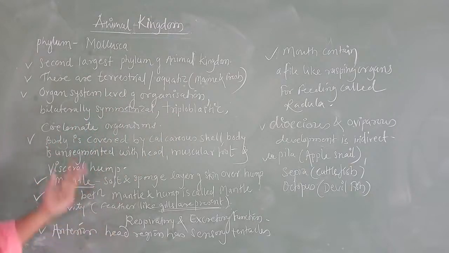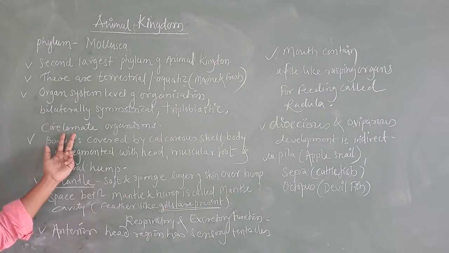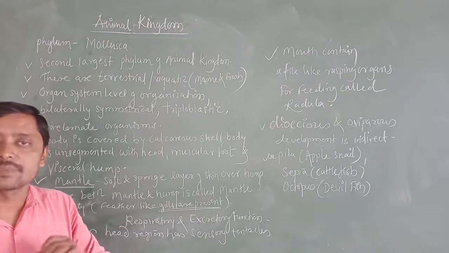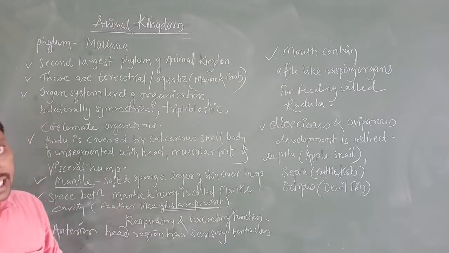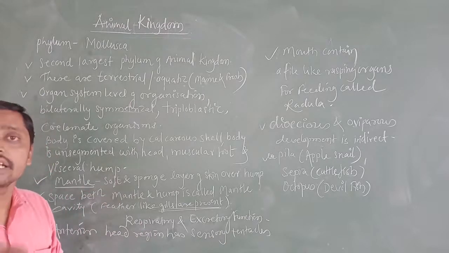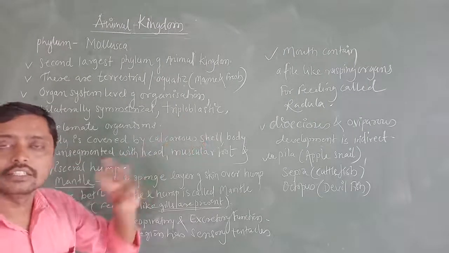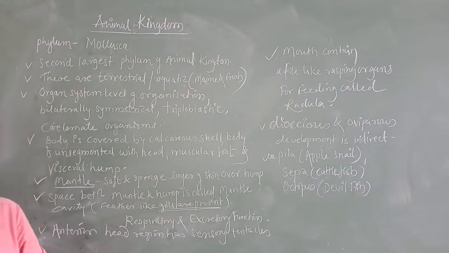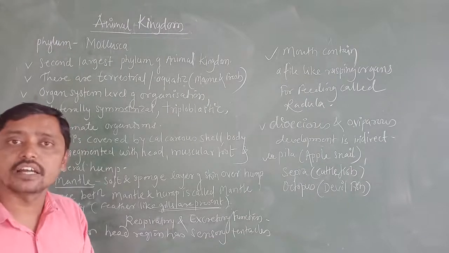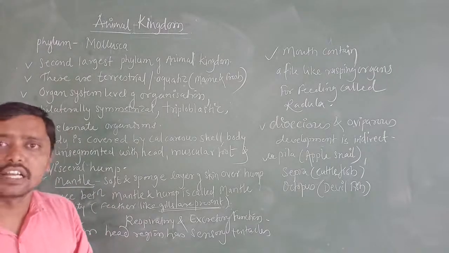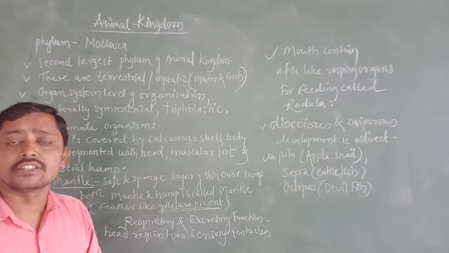You all know what is meant by coelomate organisms or coelomate animals. The true body cavity is present between the body wall and gut wall. It is lined by the mesoderm. Triploblastic means there are three embryonic layers: ectoderm, endoderm, and mesoderm. Bilateral symmetry means that when the organism is cut, it passes through the central axis in a single plane.